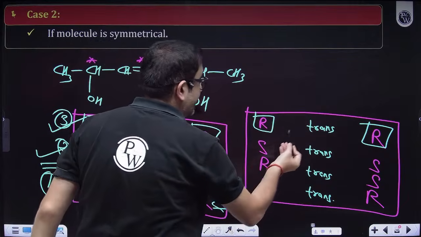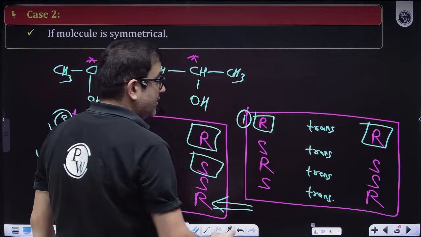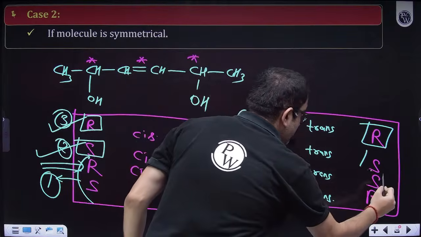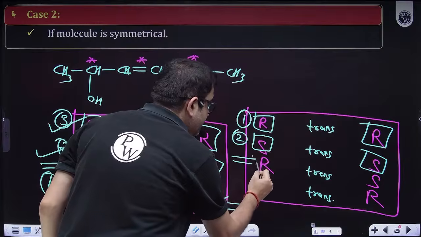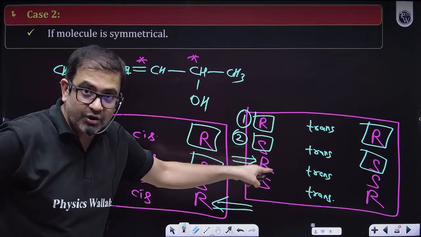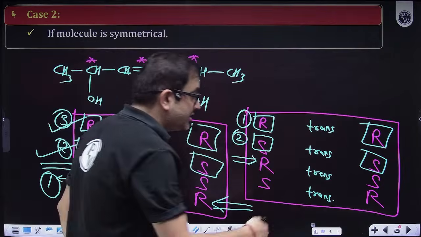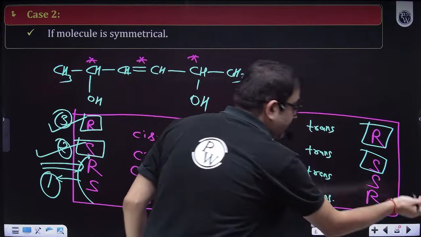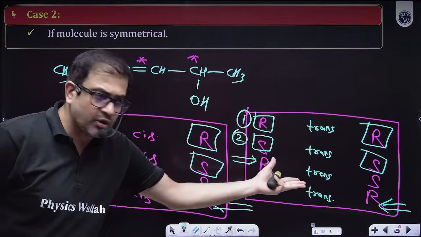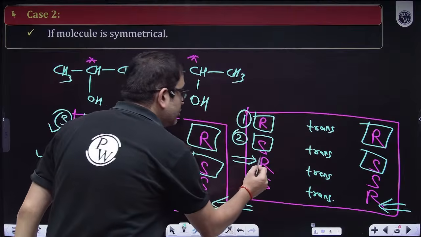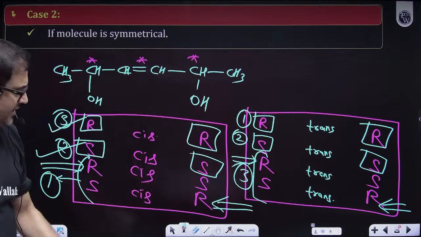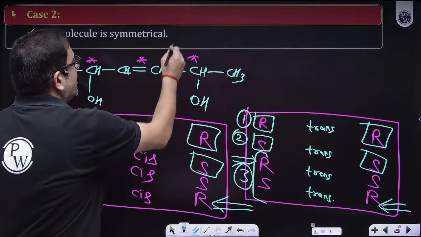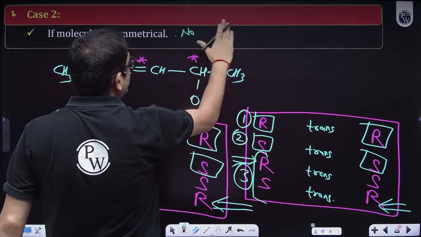I'm not denying, this is definitely 1. Sir, if this is also S, this is also S, this is definitely the second. But again, if somebody is numbering from this side, he or she will say 2 is R. The other person is numbering from that side. For them, it is also the same. So technically, both of them are also the same. So one is getting cancelled. And for such questions, I'm saying no formula, beta. Never use the formula.